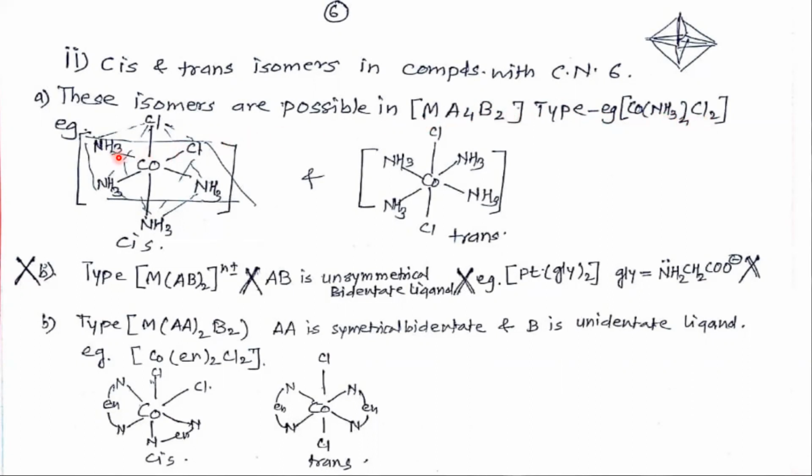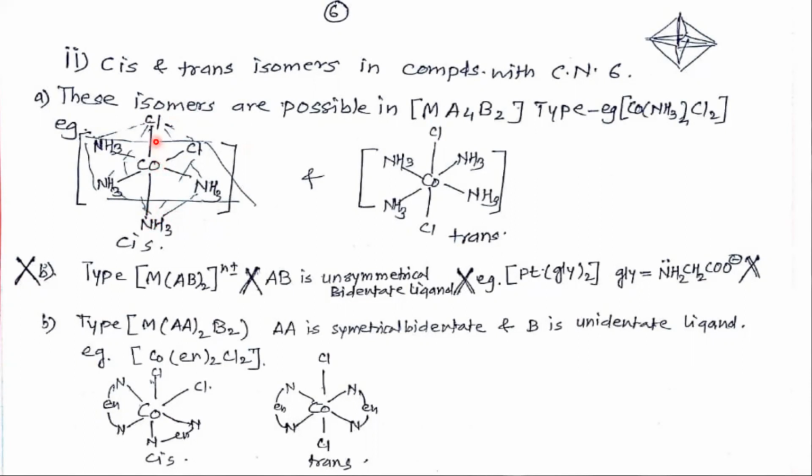Here in this square planar structure, 3 amines and 1 chlorine ligand are present and the central metal is cobalt. Above this square planar, 1 Cl ligand, and below the plane 1 ammonia is present.